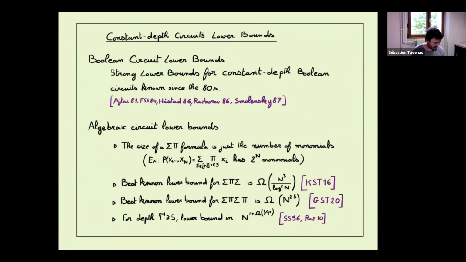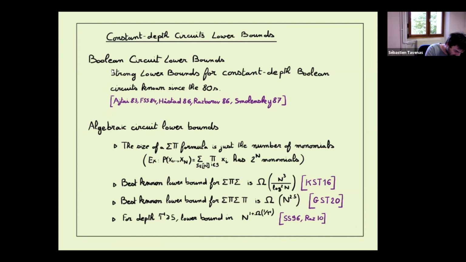Just one last slide before what we will prove. It's just to recall what was known before. As was said yesterday, in the Boolean setting, we have a lot of strong lower bounds for constant depth Boolean circuits. In fact, they are all results from the 80s. And in the algebraic setting, we have very few things. It's surprising because in general, we think that lower bounds for algebraic circuits are easier than lower bounds for the Boolean setting. But in the case of constant depth formulas, it's not the case.